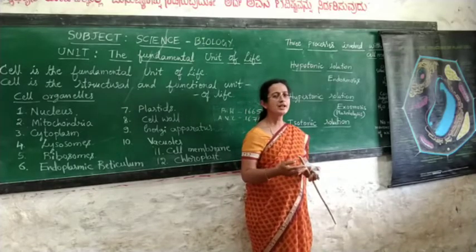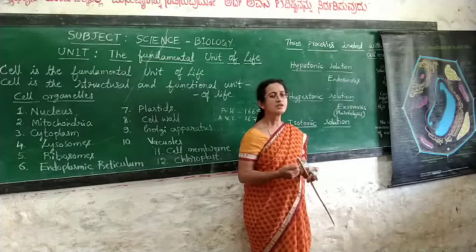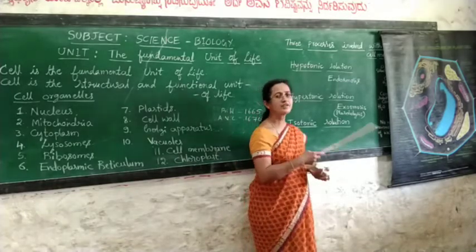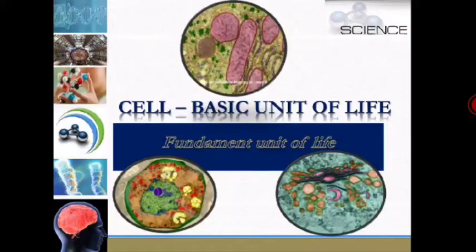We will learn them in a later part of the lesson. First we will learn one by one all the different cell organelles. Let us study in detail the lesson Cell, Basic Unit of Life, otherwise the Fundamental Unit of Life.